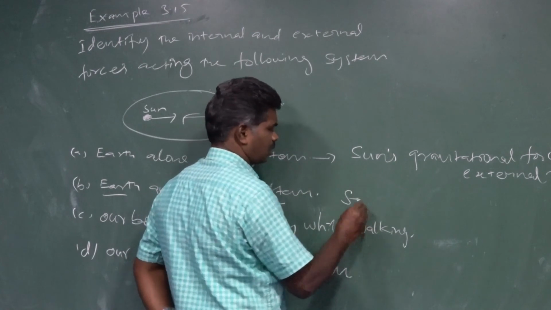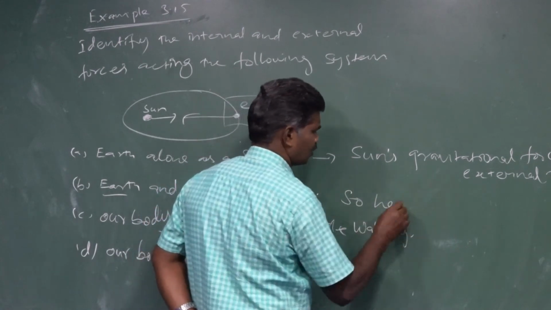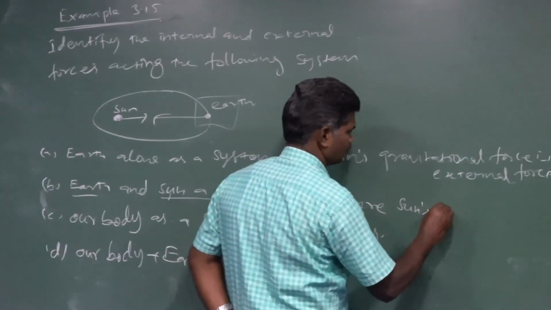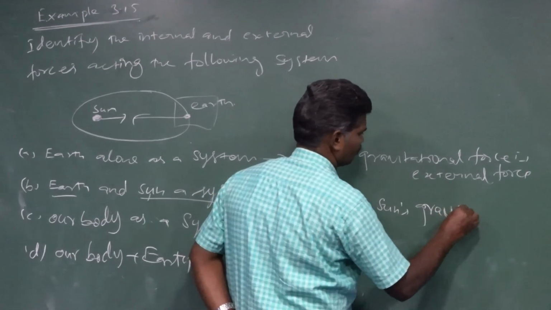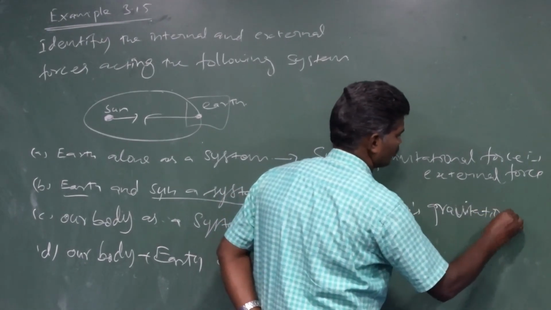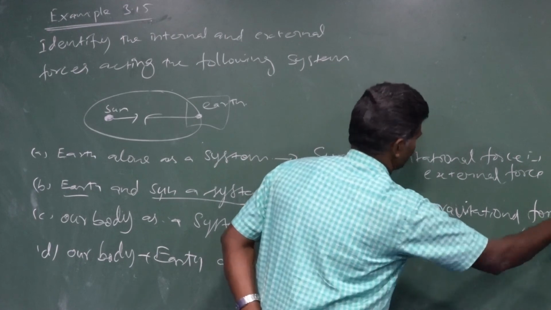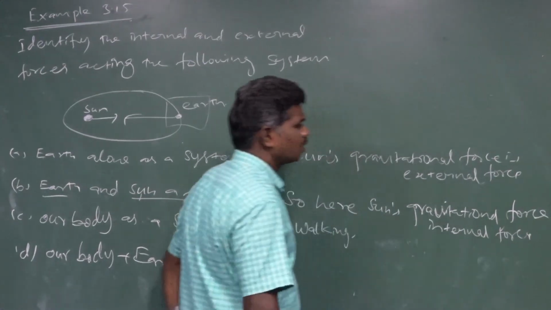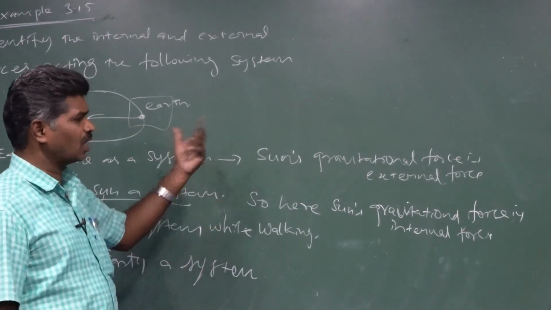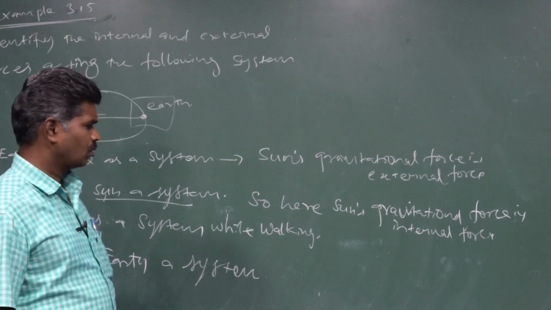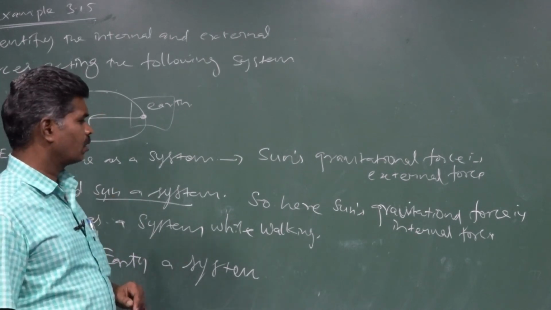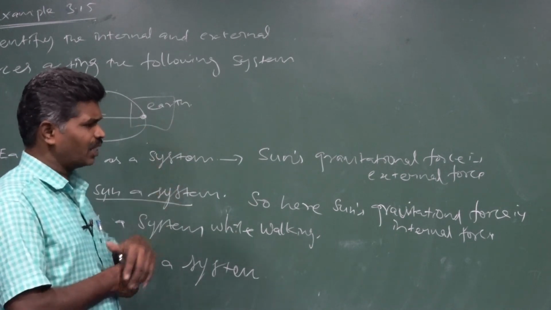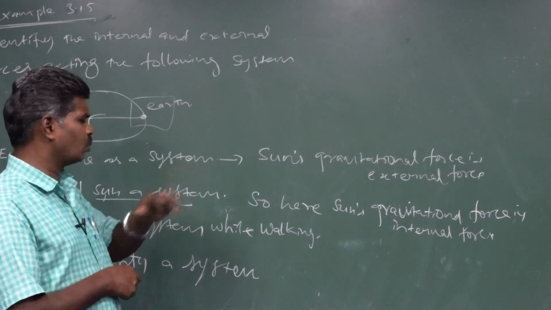So here, for the second question, the sun's gravitational force is an internal force. For the first question, earth alone as a system, the sun's gravitational force is an external force. For the second one, sun and earth both are taken in one system. That's why the sun's gravitational force is an internal force here.